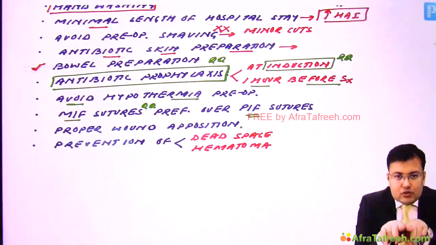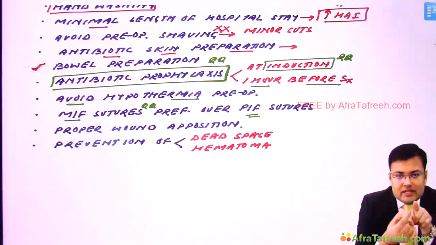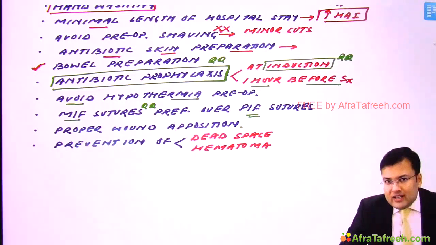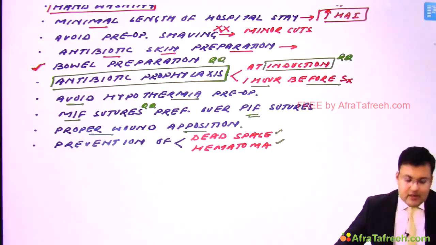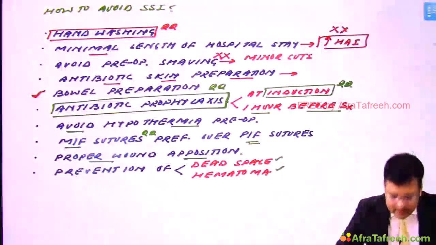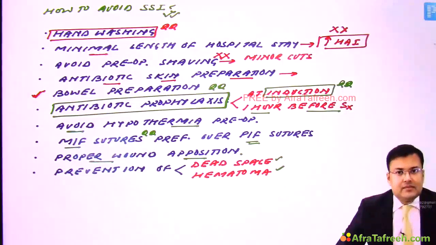Whenever we are performing the suturing, there should be proper wound apposition. Why? Because if the proper wound apposition is not there, what happens? There is formation of dead space, and sometimes there is hematoma. So if there is dead space or hematoma, this also increases the risk of infection. So there should be proper wound apposition, and we should prevent the formation of dead space and hematoma. So these are the methods by which we can avoid surgical site infection.